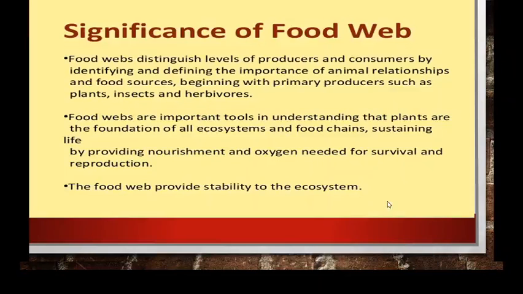So food webs are important tools in understanding that plants are the foundation of all ecosystems and food chains sustaining life by providing nourishment and oxygen which is needed for survival and reproduction. And this food web provides stability to the ecosystem. So this is how the ecosystem is balanced, just because of the complete cycle, or we call it as what? Food chain or food web.